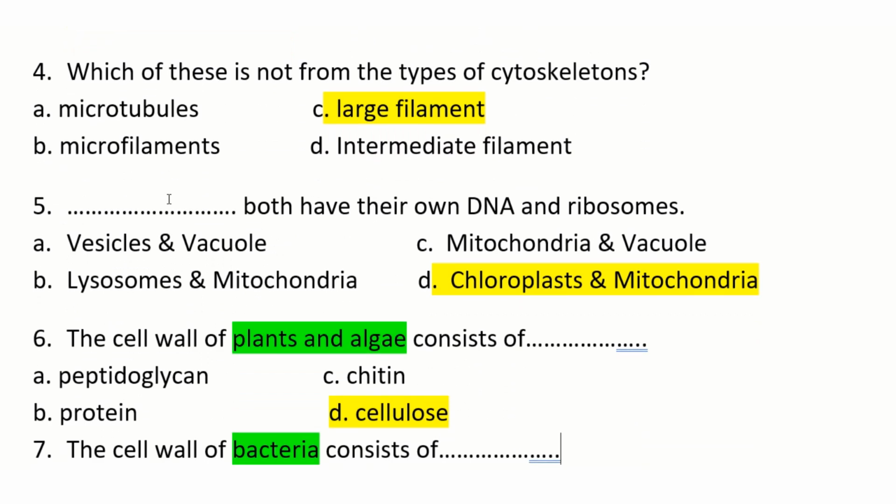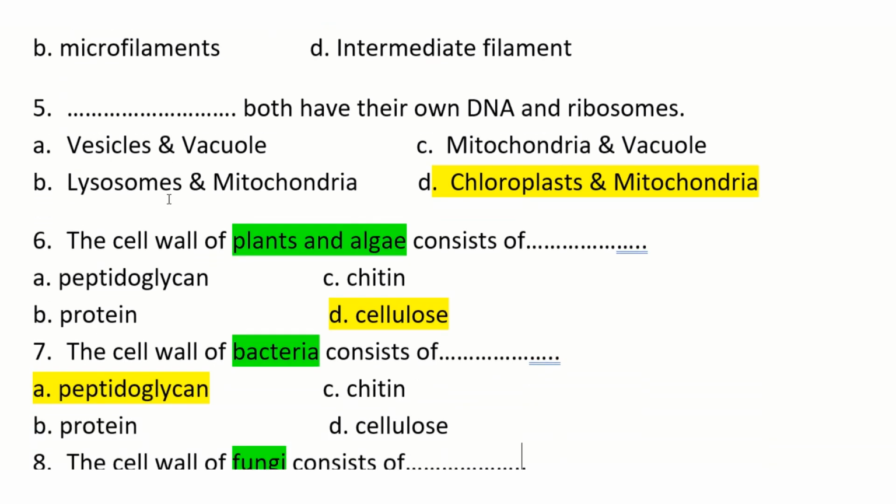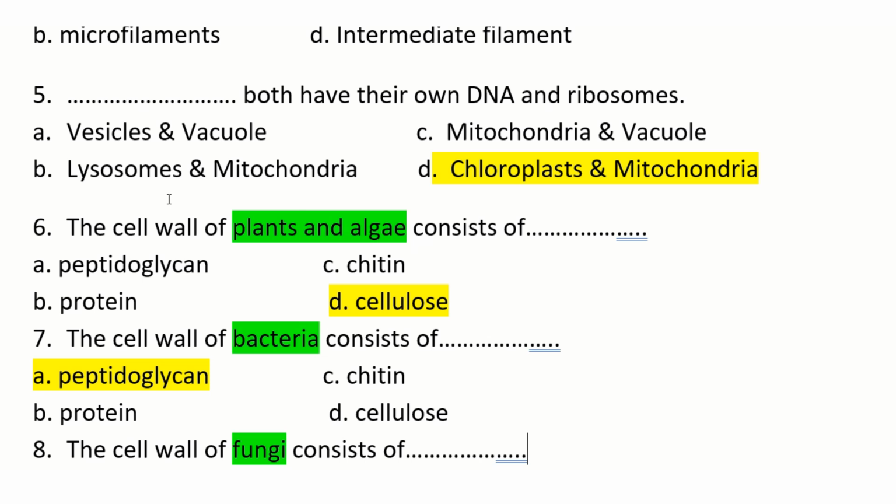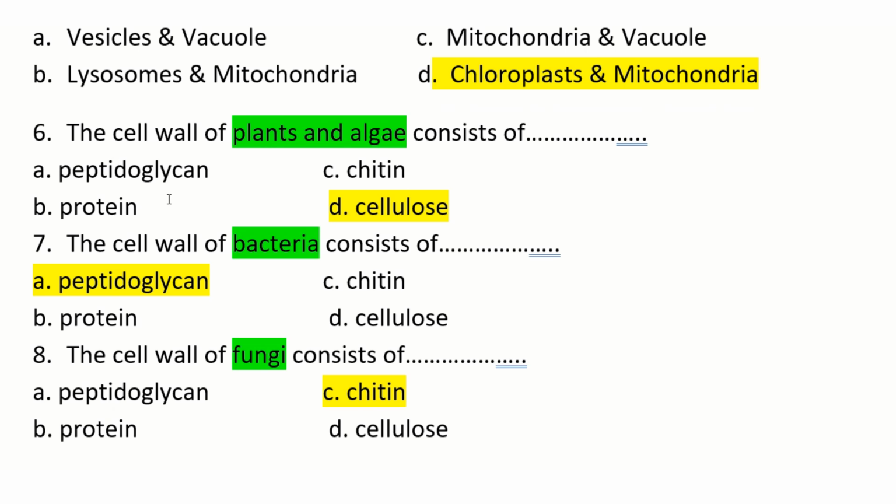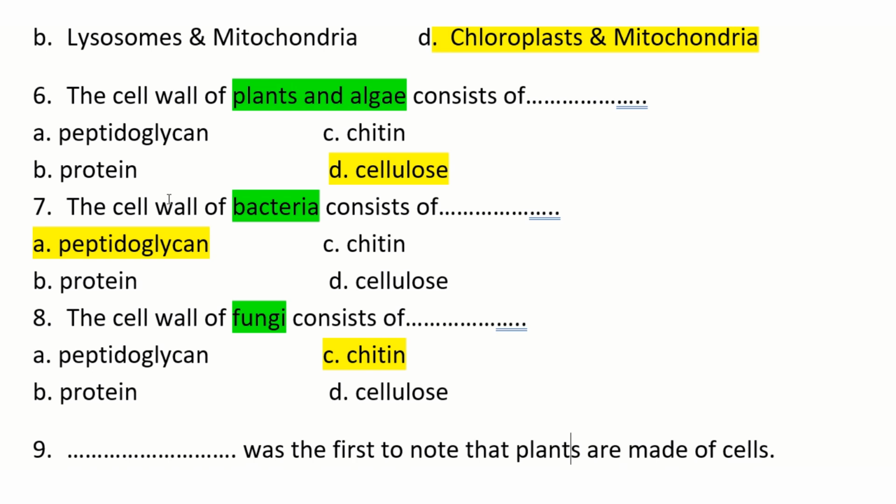Both have their own DNA and ribosomes. Of course, they are what? Chloroplast and mitochondria. Question 6. The cell wall of plant and algae consists of, of course, cellulose, which is a polysaccharide. The cell wall of bacteria consists of peptidoglycan, and the cell wall of fungi consists of chitin. Okay, so we have different cell walls for different species.